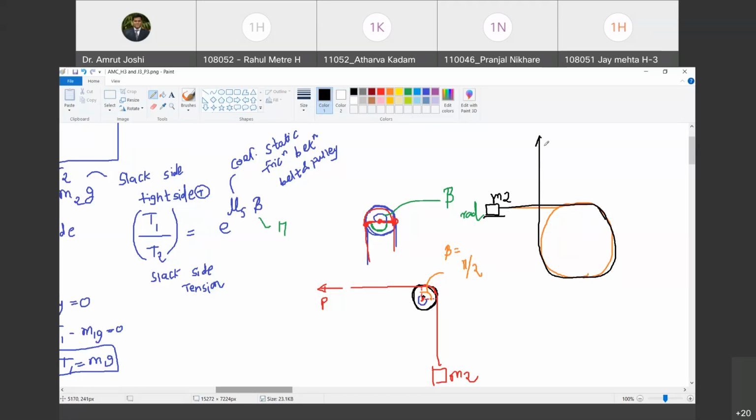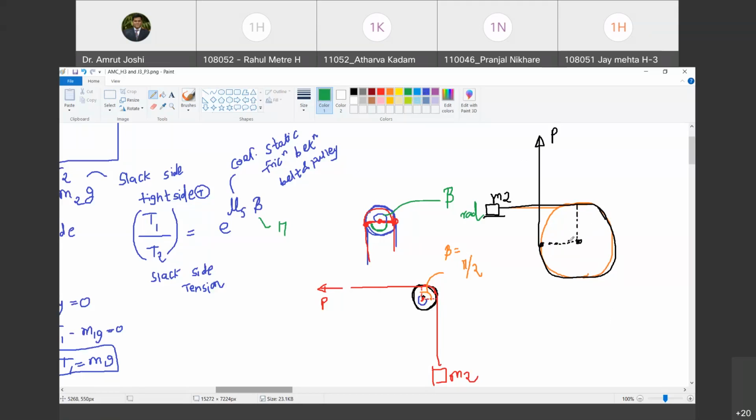This is M2 and this is effort P. Can you tell me beta now? What do we have to do? First point in contact, last point in contact. Are you with me?